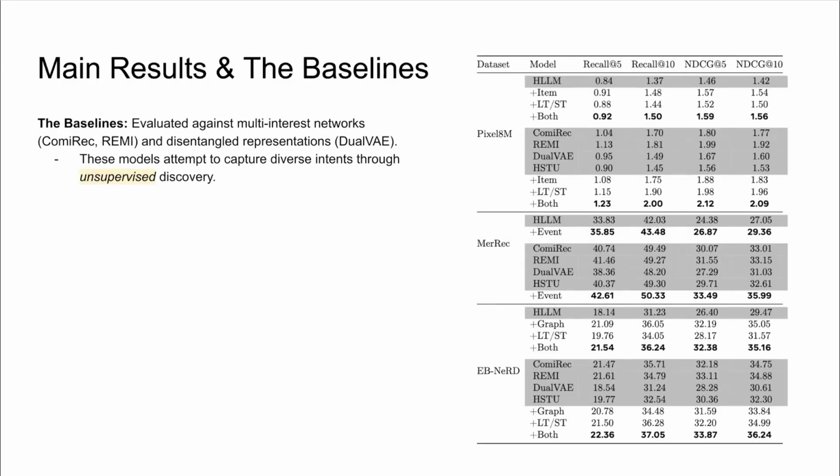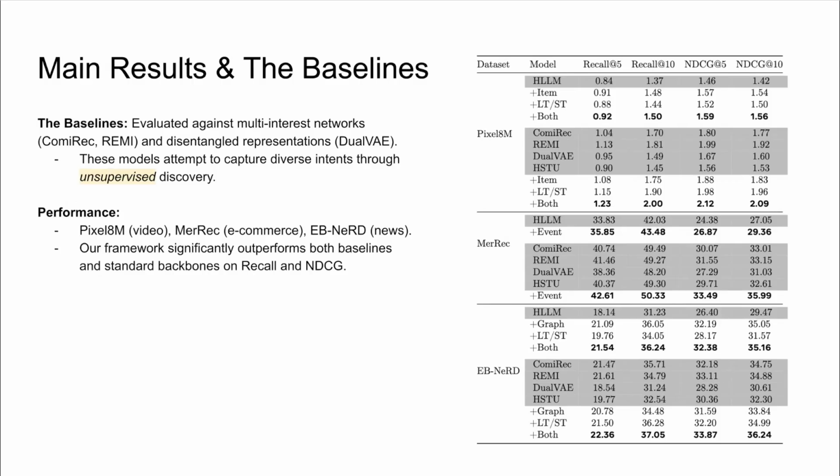Let's now look at the results. We compared our approach not just against the standard backbones without human priors, but also against the state-of-the-art multi-interest networks like ComiRec and REMI, as well as disentangled representation models like UVAE. These baselines typically attempt to capture diverse user intents through entirely unsupervised discovery. We evaluate on 3 datasets from different domains: video, e-commerce, and news.